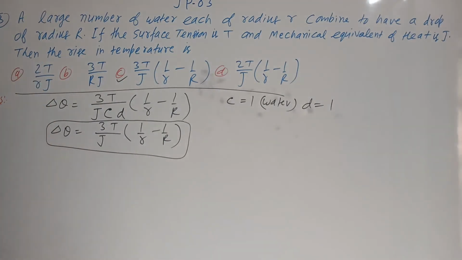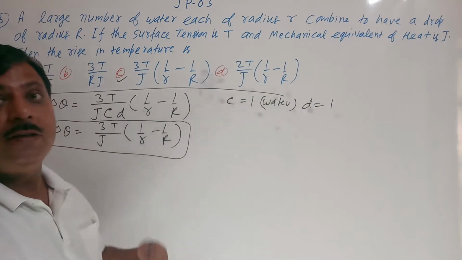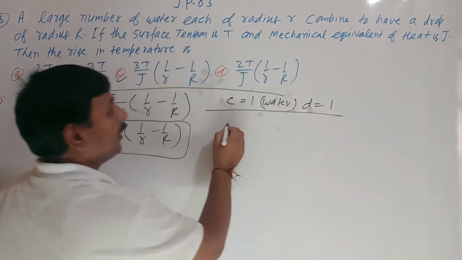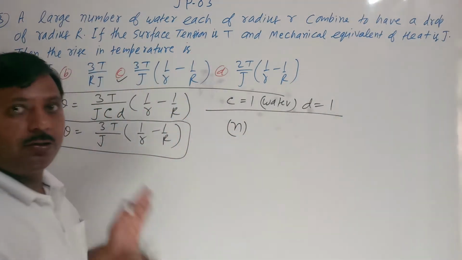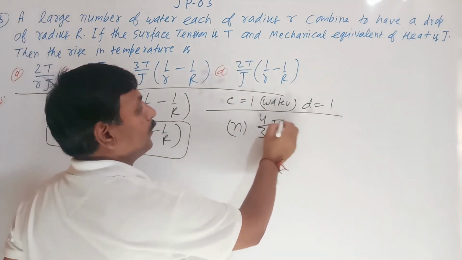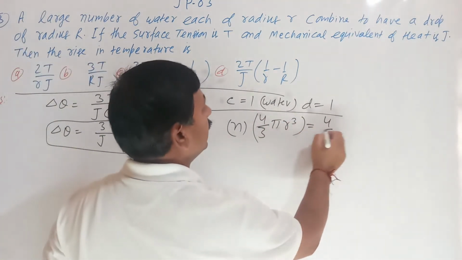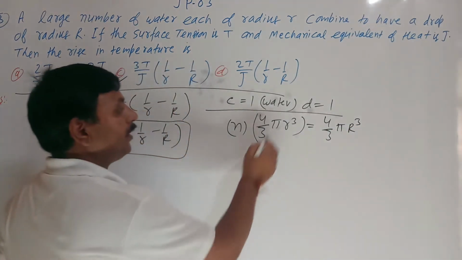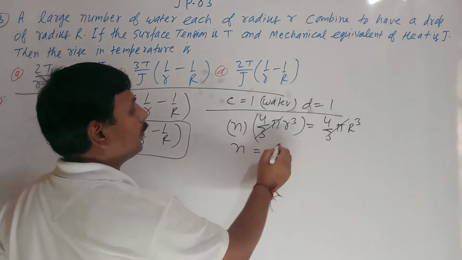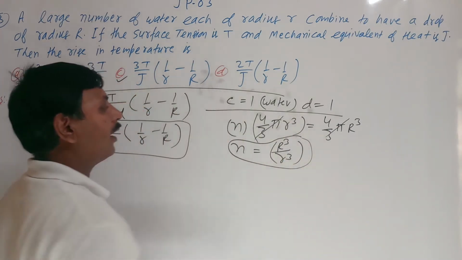So you have to remember something. Firstly, suppose n large number of drops, each of radius r, are combining to form a drop of capital R. The volume of n drops is equal to the volume of the single drop after combination. Here we can see the relation between n and R: n is equal to R cube upon r cube. So this is the relation between n and r.